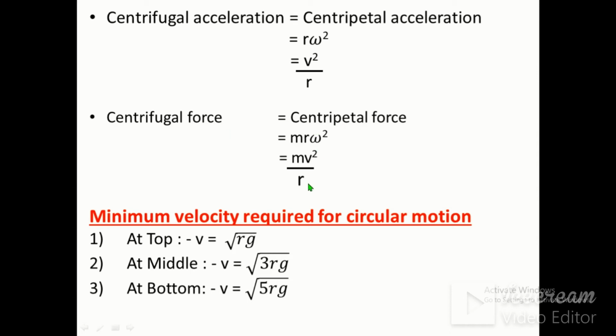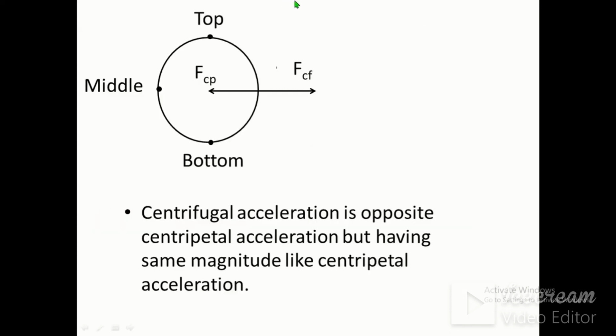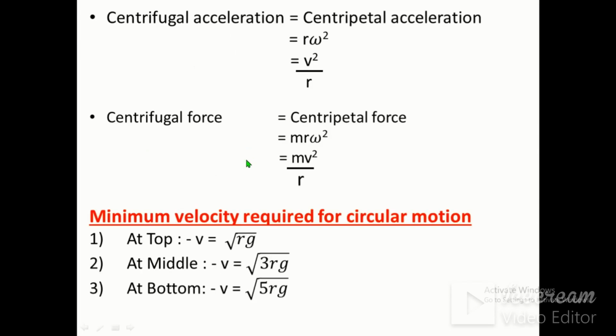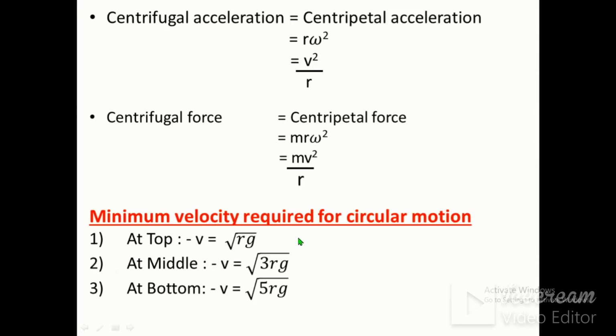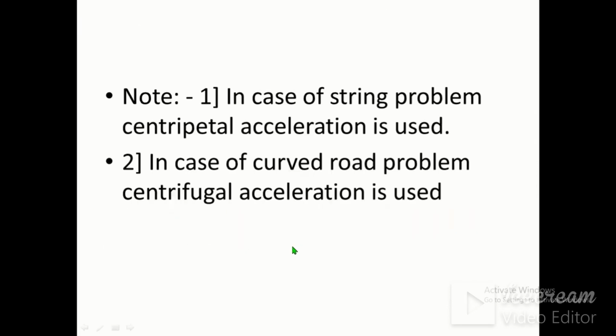Now for an object or a particle or any string to maintain a circular motion, it should have minimum velocity. That velocity at the topmost position is under root rg, at the middle position it is under root 3 rg, at the bottom position it is under root 5 rg. It is easy to remember: root rg, root 3 rg, root 5 rg, odd numbers 1, 3, 5. These are the minimum velocities required for circular motion.